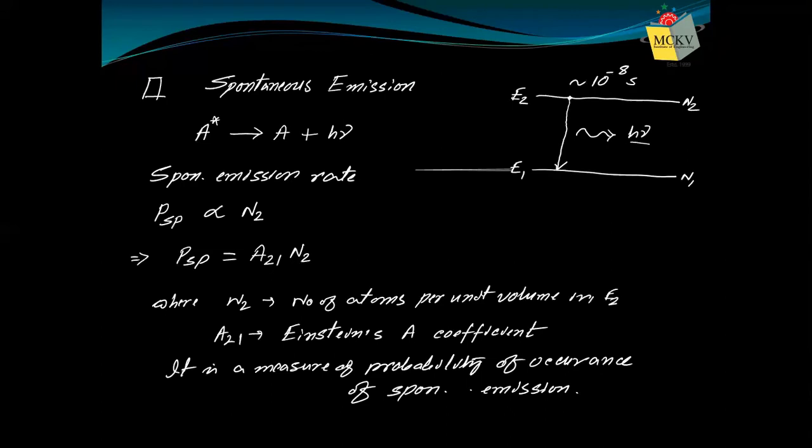And whenever we are supplying some photon, it is observed that this atom now comes down by emitting another photon.